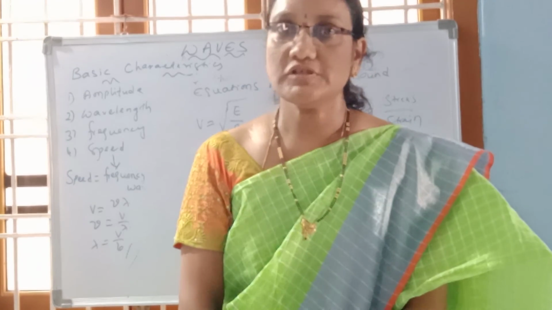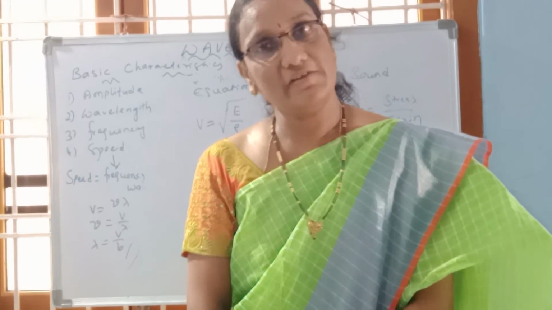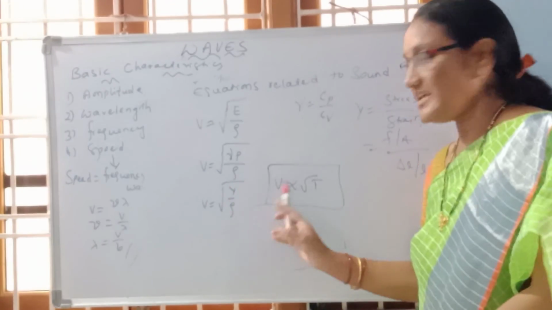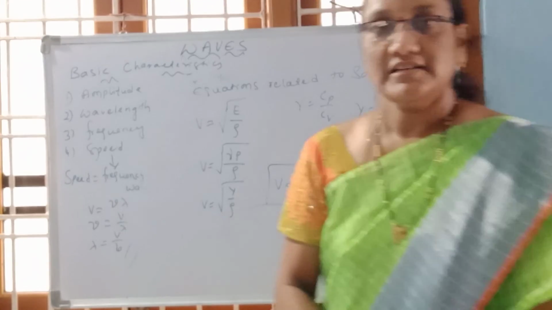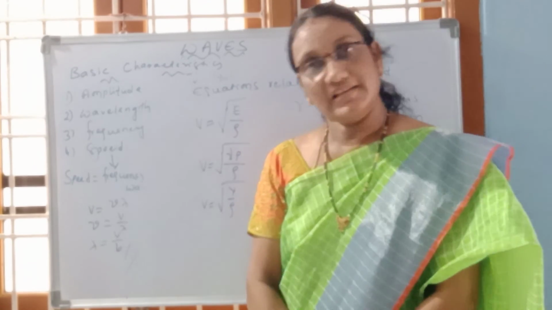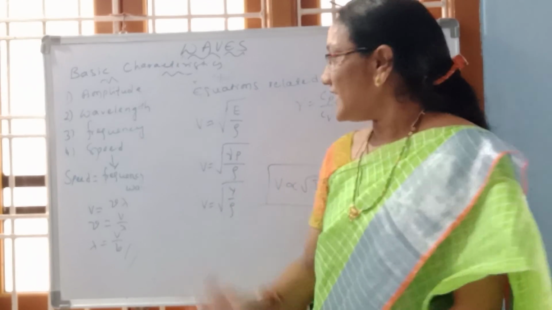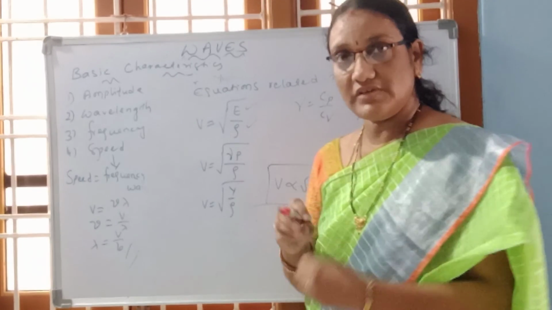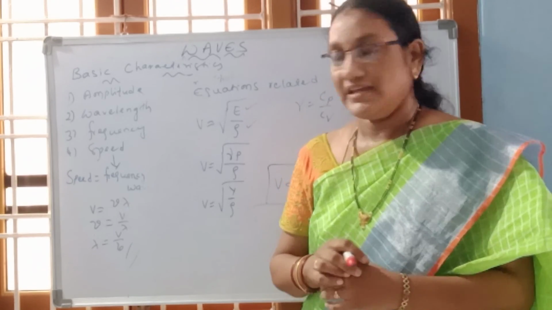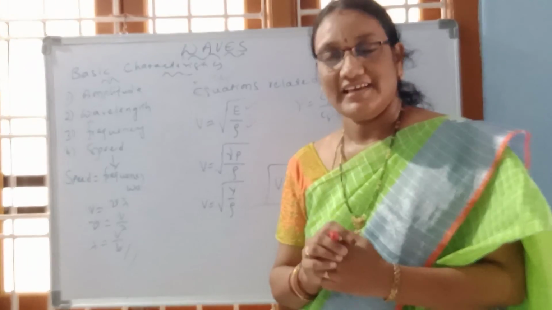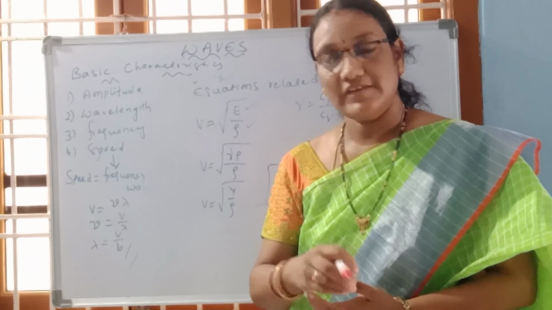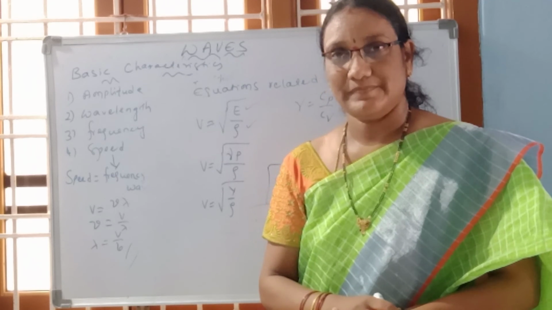It will be very useful for preparing for competitive exams, and on this maths part they may ask some problems. Read the question well, understand the question, write down what parameters are given in the problem, and if you are perfect with the formulas, you can easily attend any problem given in your competitive exams.